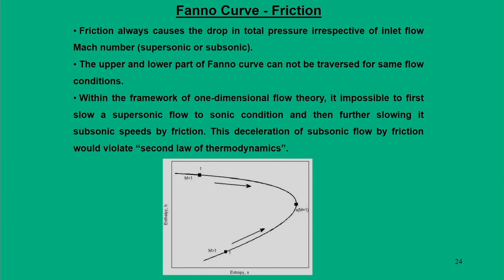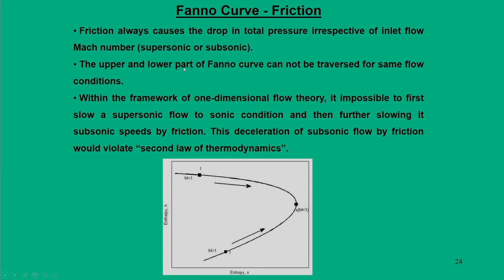So, one can finally summarize that friction always drives the flow towards the sonic state with a drop in total pressure, irrespective of whether the flow is supersonic or subsonic at the inlet state.